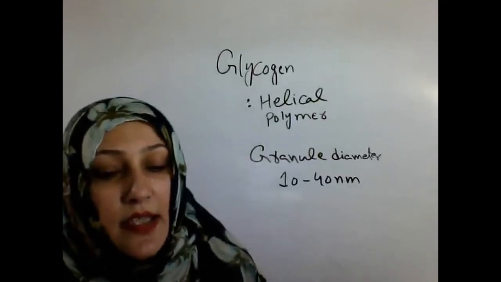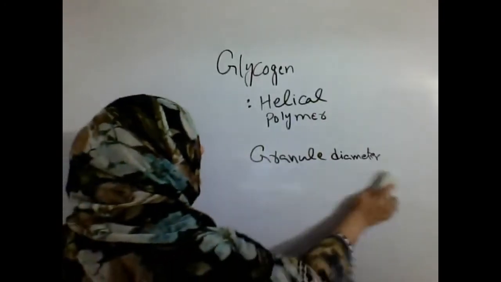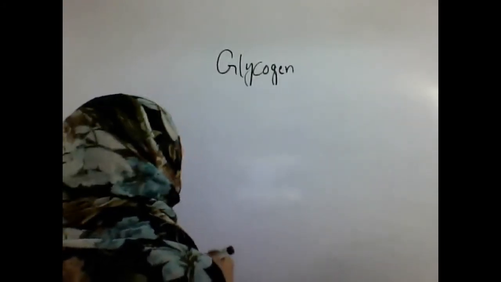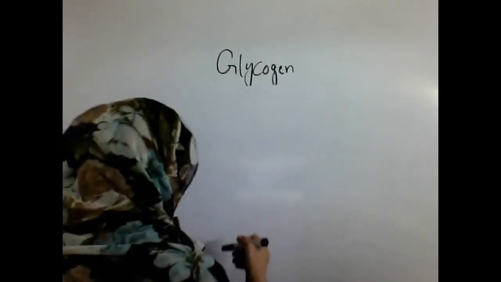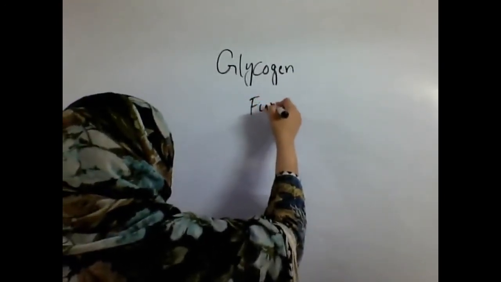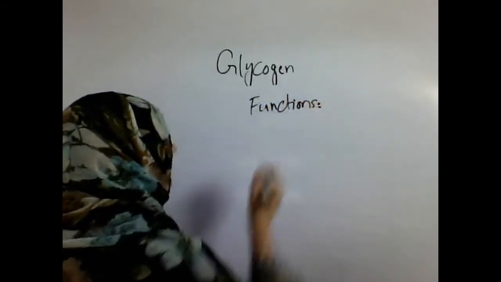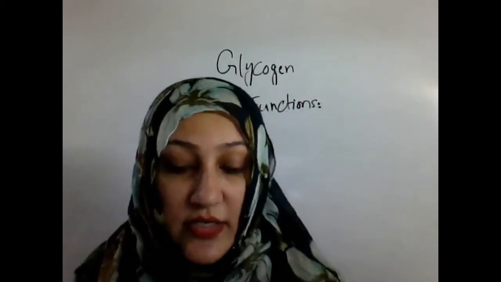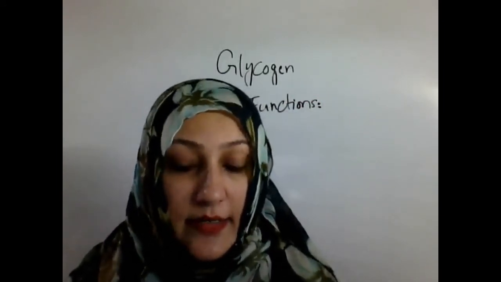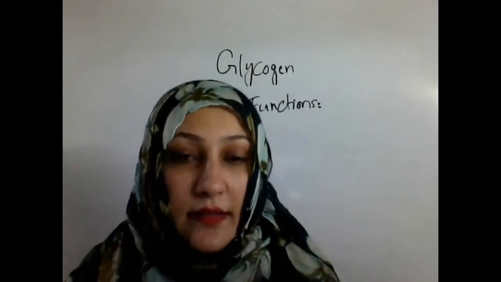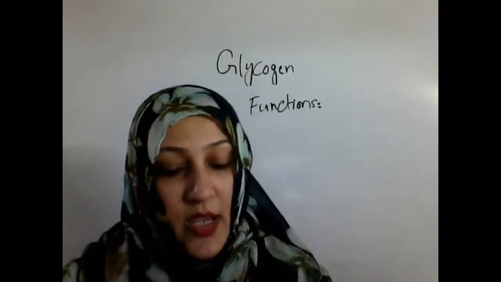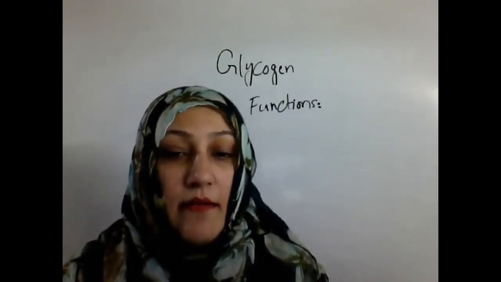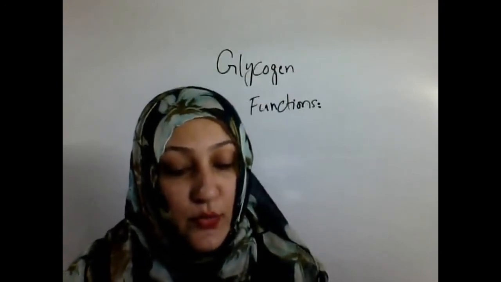Let's see what is the function of glycogen. Now we are going towards the different important functions of glycogen. What are the functions of glycogen? In animals and humans, glycogen is formed mainly in the muscles and the liver cells. Glycogen is synthesized from glucose when blood glucose levels are high and serves as a ready source of glucose for the tissues throughout the body.